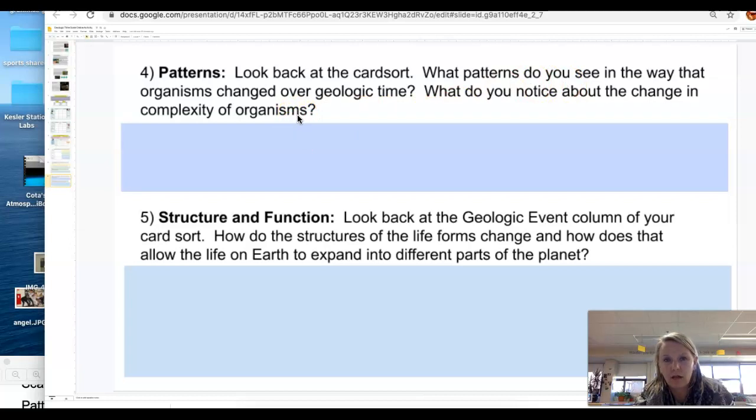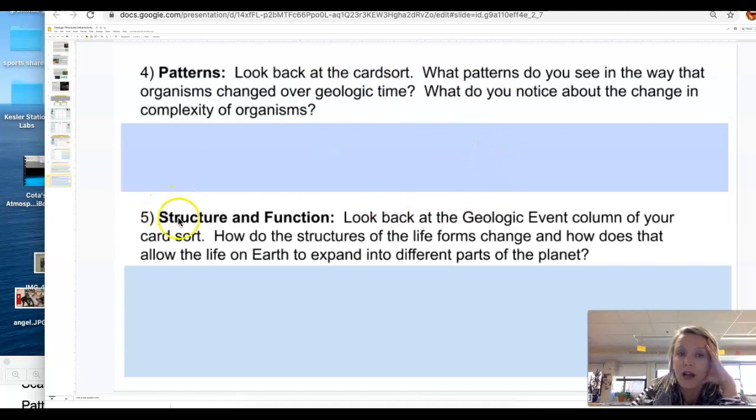All right, so do you think once things started to kick off, they just continued? Do you think there were peaks and valleys to how life evolved? How complex do you think organisms are today compared to how complex they were a long time ago? Okay, so what are some things that you notice for how things have changed over time?